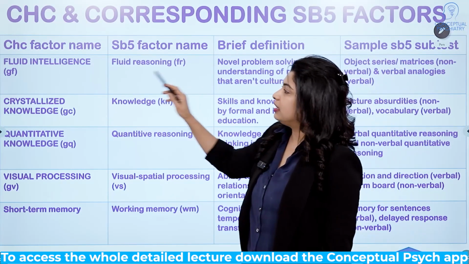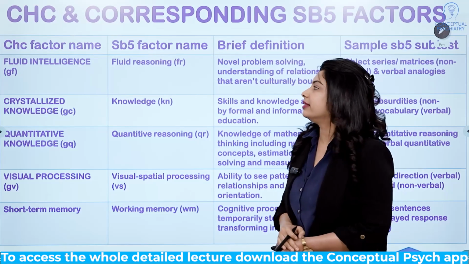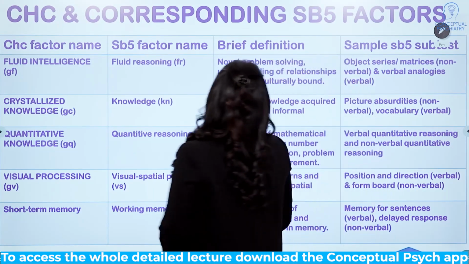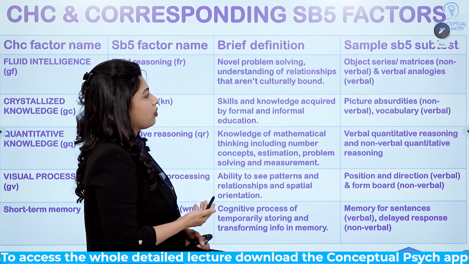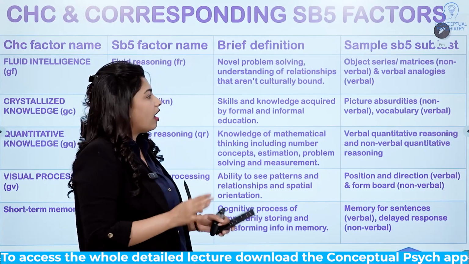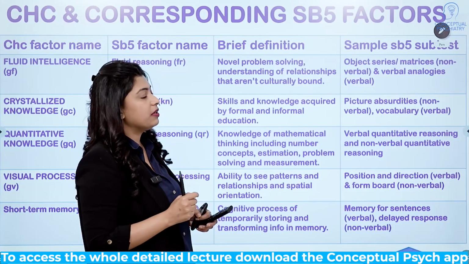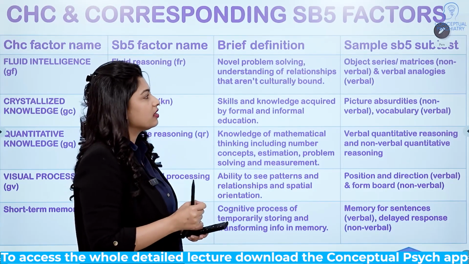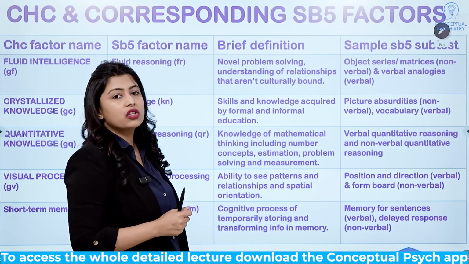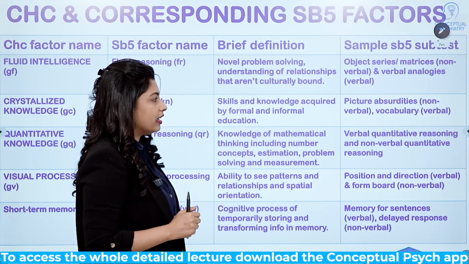In the CHC factor, it is fluid intelligence. Now it is called fluid reasoning in the SB5. Fluid reasoning is novel problem solving. It is the understanding of relationships that aren't culturally bound. The sample SB5 subtests which measure this are the object series or matrices, which are non-verbal, and in the verbal it is the verbal analogies.